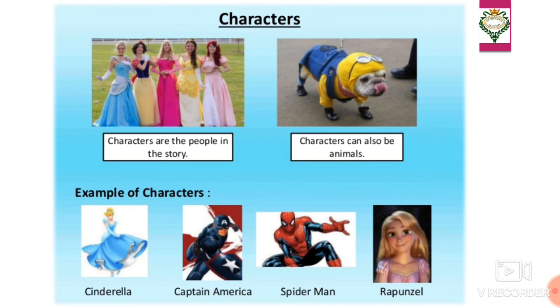Some examples of characters would be Cinderella in the famous fairy tale of Cinderella, Captain America, Spider-Man, Rapunzel. Then there are so many characters about whom you have read in different stories. So characters are the people or the animals surrounding whom the story is formed, or about whom the story is written.